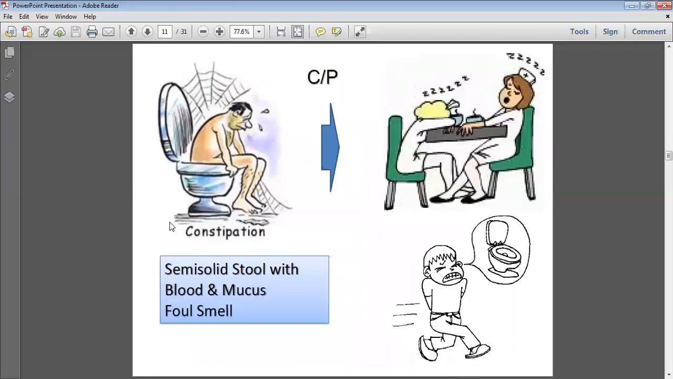Clinical presentation, I already told, is semi-solid stool with blood and mucus. Most important point again, foul smell. When we take the history, there is a foul smell, because some other conditions also cause dysentery, just like bacillary dysentery caused by Shigella bacteria. Bacillary dysentery, amoebic dysentery, balantidial dysentery. This condition may be caused by other agents. In that way, this foul smell indicates it is a case of amoebic dysentery.